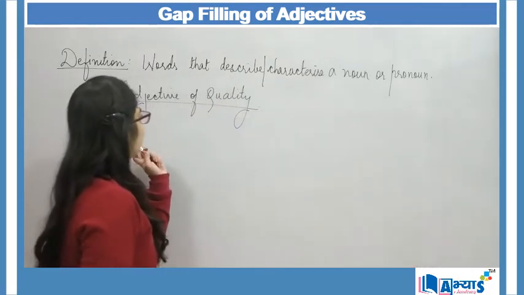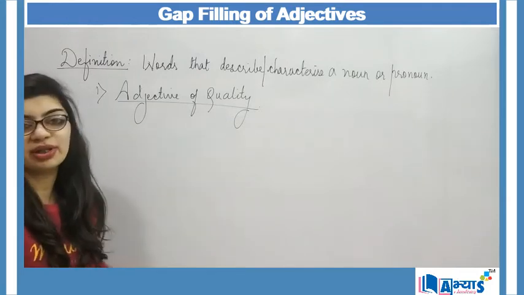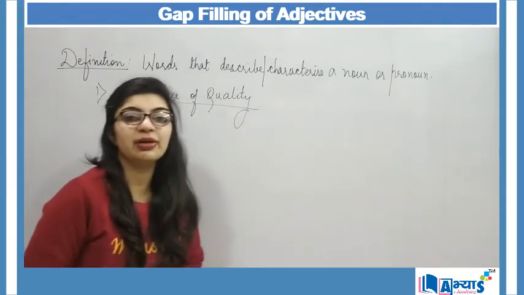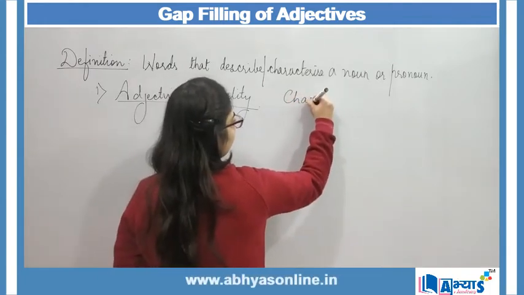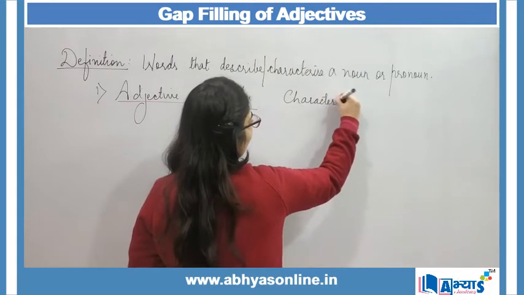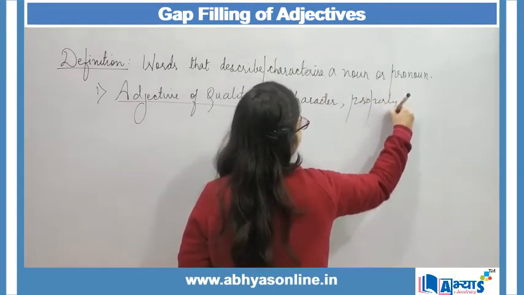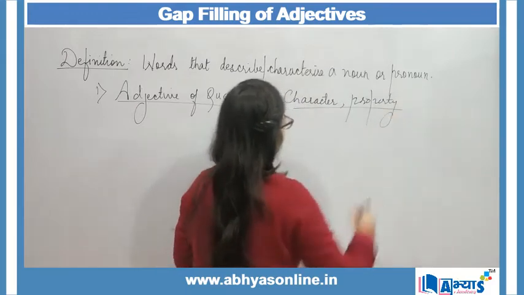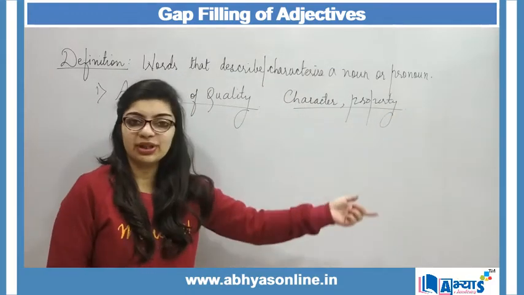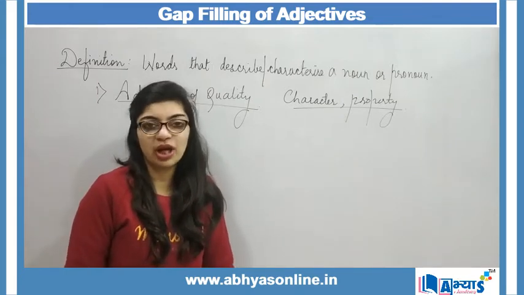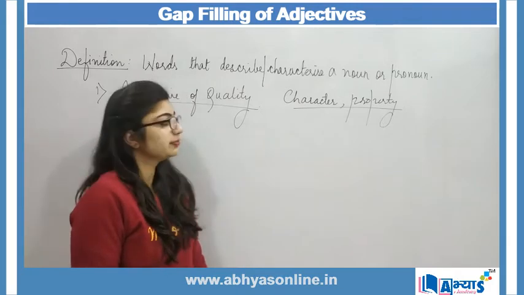So first we will be describing the nouns or pronouns on the basis of quality. Now quality over here basically describes a character or the property of any person or anything, right? So quality is basically a character or the property of a noun or of a pronoun. Why? Because nouns and pronouns are interrelated to one another.